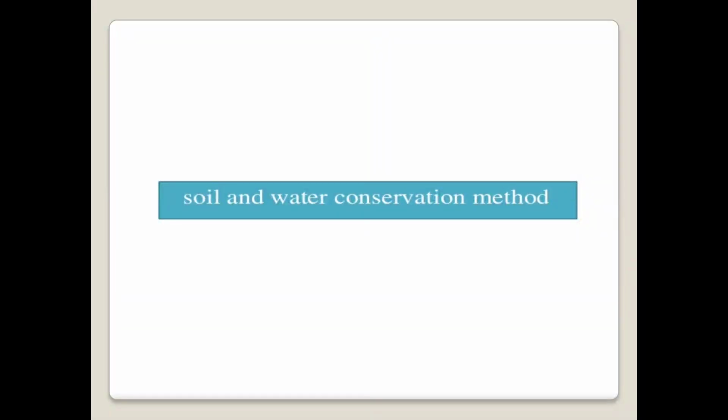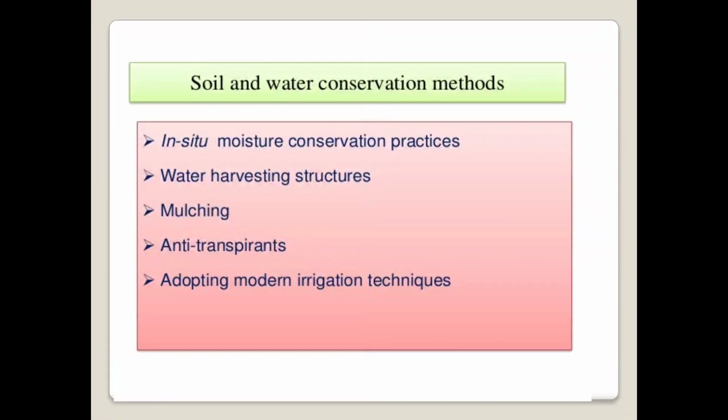Then there are some soil and water conservation methods which are used to mitigate the drought condition in a rain-fed area. That means the various soil conservation as well as water conservation methods which are applied to reduce or minimize the drought under the rain-fed condition.